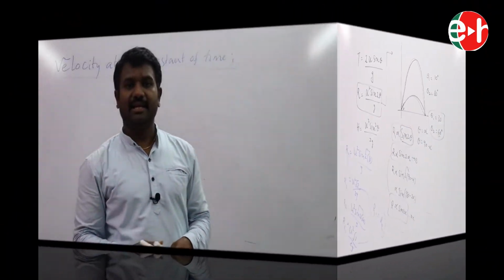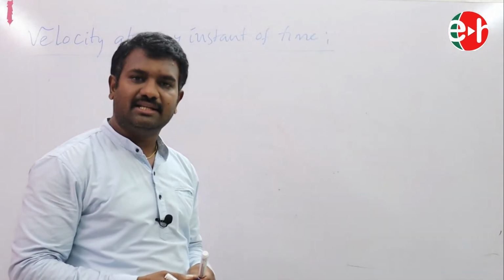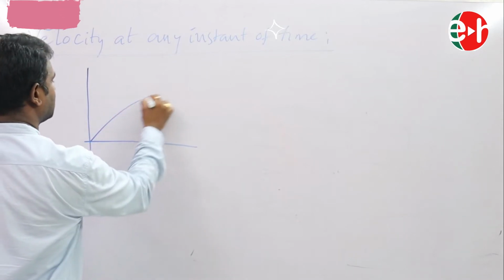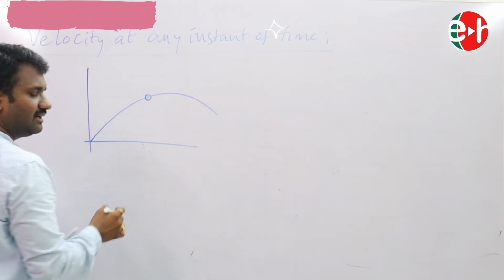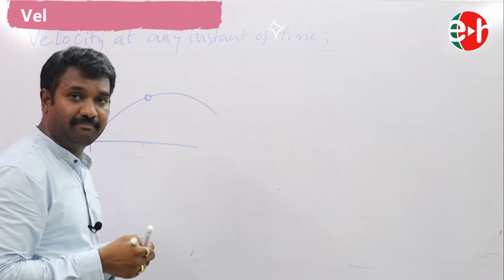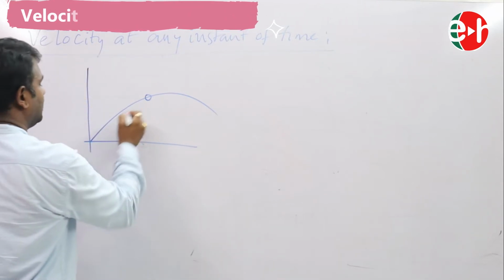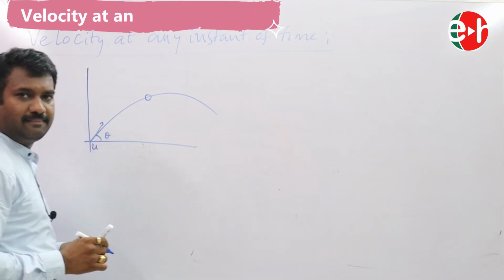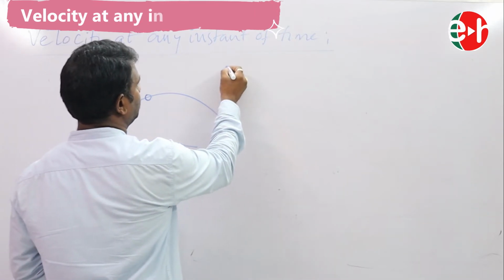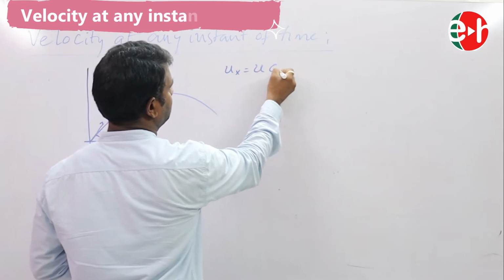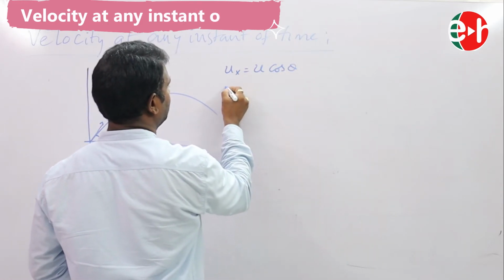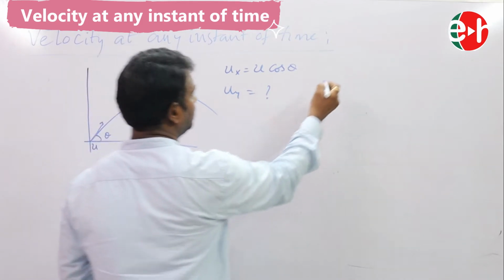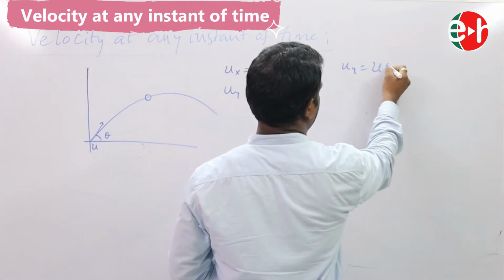Fine. Now let us see what its velocity is at any instant of time. Say for example, you have thrown an object like this, and after some time it is here, but I want to find its velocity at that time. As this is thrown with a velocity u at an angle theta, ux is equal to u cos theta and uy is equal to u sin theta.